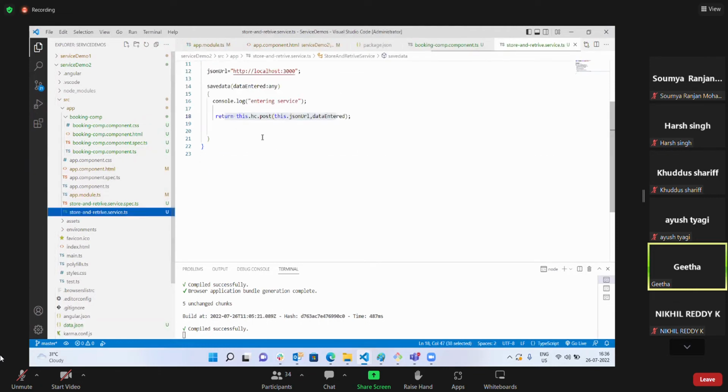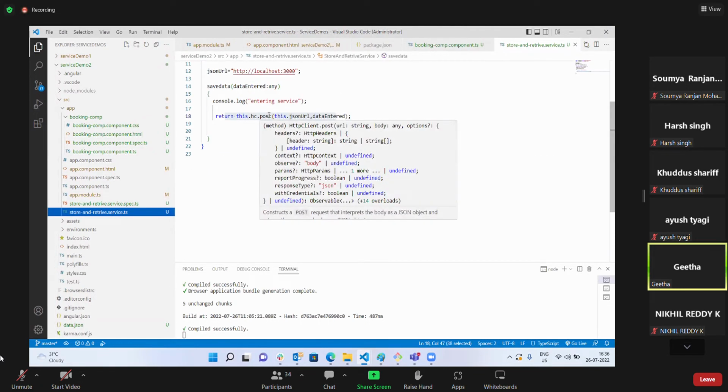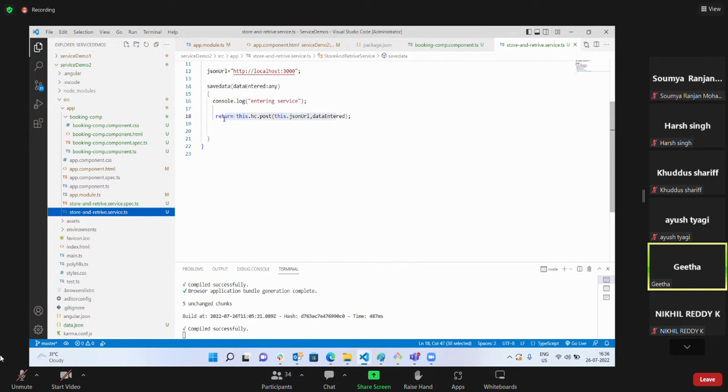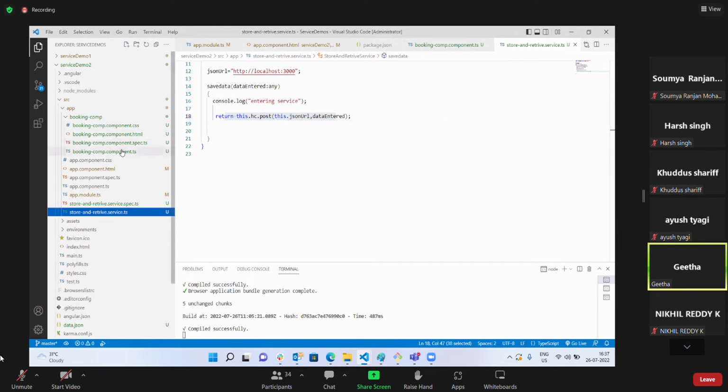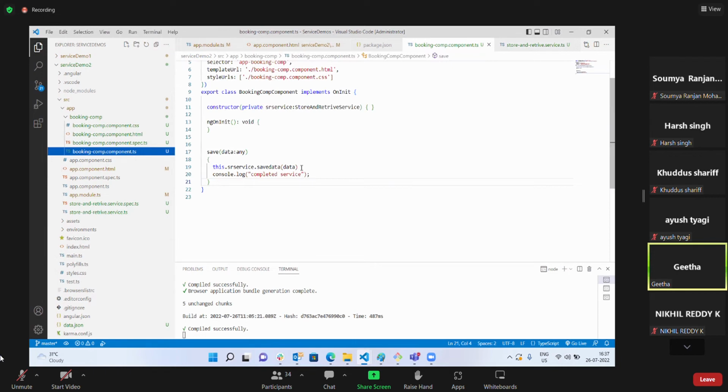So as this service is returning an observable to us, it is not returning any updated JSON file. It is not returning me any updated content. It is sending a request, and that request observable is returned to me. Now I have to subscribe to that. Only then my service will be executed and my updation will be done. So how will I subscribe to it? Either I can proceed here itself or I can do it separately also.